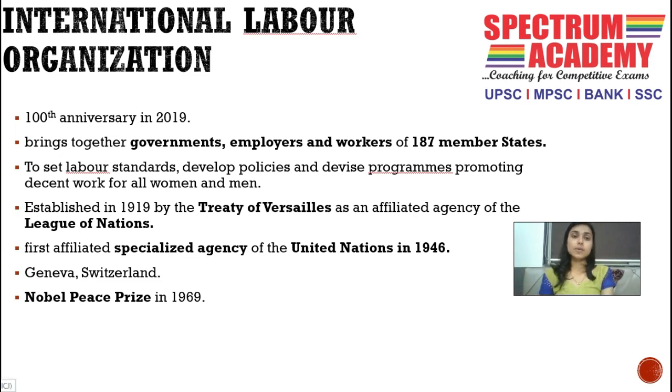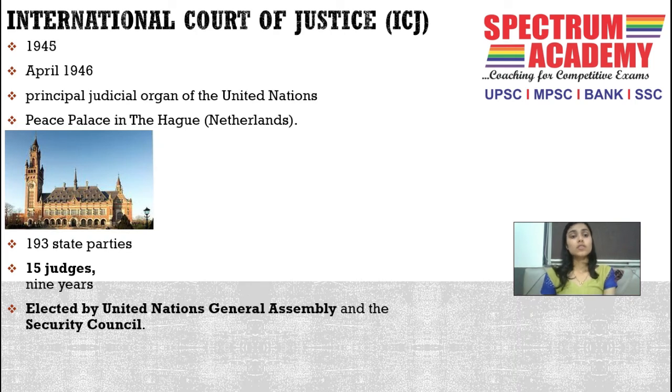After the International Labour Organization, we are looking at the International Court of Justice, that is ICJ. It was formed in 1945, but its functioning started in April 1946. The International Court of Justice is the principal judicial organ of the United Nations. It is in the Netherlands, in The Hague.